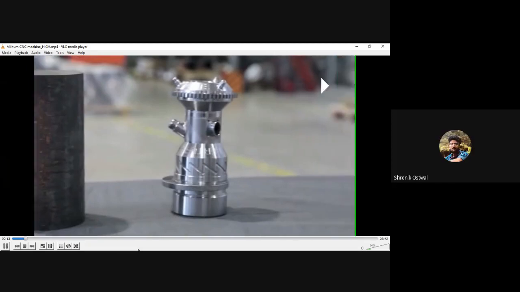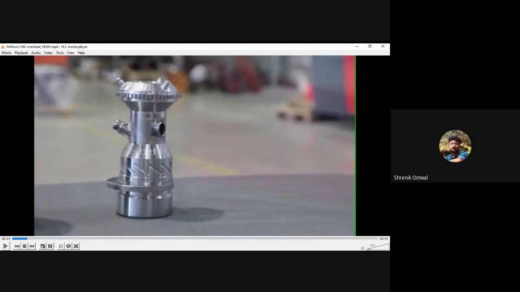All right. Sir, can we do it on a metal 3D printing machine? Yes, we can do it on a 3D metal printing machine. That's a good question. Sir, will it be efficient for one or two products? No, it will not be efficient. There are still disadvantages in 3D metal printing. It will not be as efficient as CNC machines.